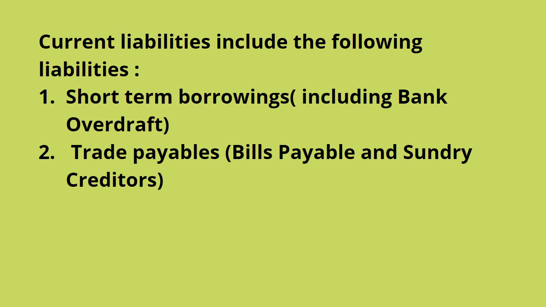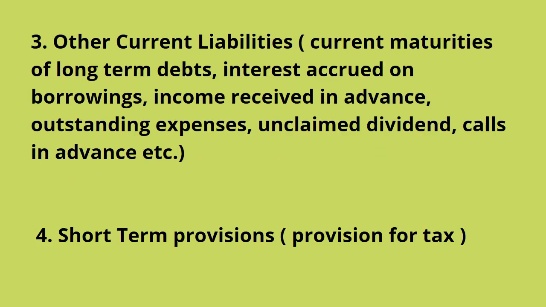Point number 2, trade payables. In trade payables, two items are taken, that is bills payable and sundry creditors. Third number, other current liabilities: current maturities of long-term debts, interest accrued on borrowings, income received in advance, outstanding expenses, unclaimed dividend, calls in advance, etc. They all are examples of current liabilities. Point number 4, short-term provisions, mainly provision for taxation, will be taken.